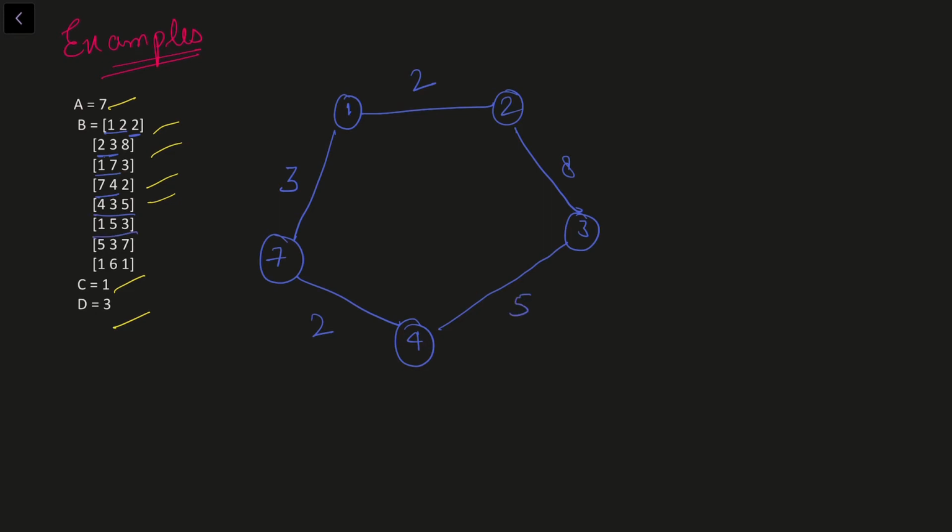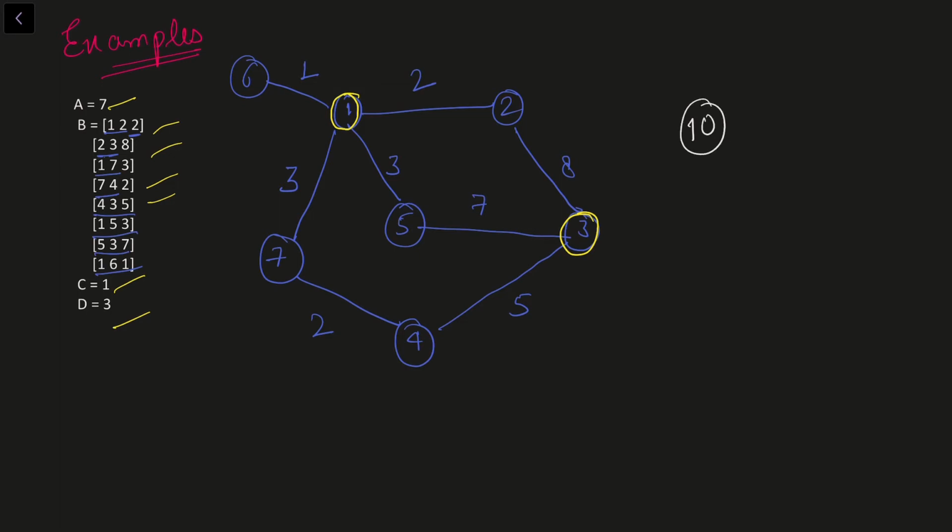Then 1 and 5, weight is 3. Then 5 and 3, weight is 7. Then 1 and 6, weight is 1. So these are all the edges and their respective weights. Now C is 1, that means the first house that we are talking about is 1, and the second house D is 3. If we try to calculate the shortest distance between them, we can see that it is 10.